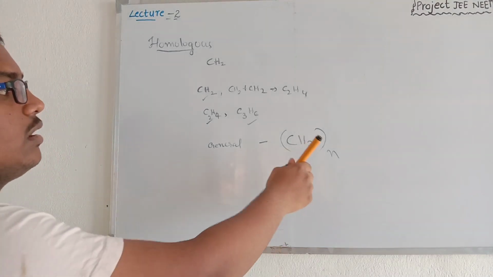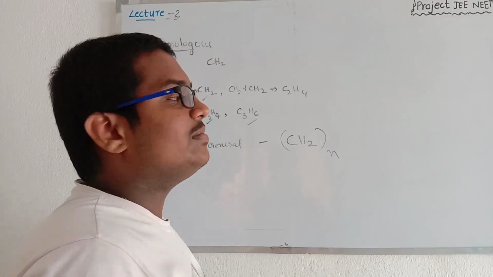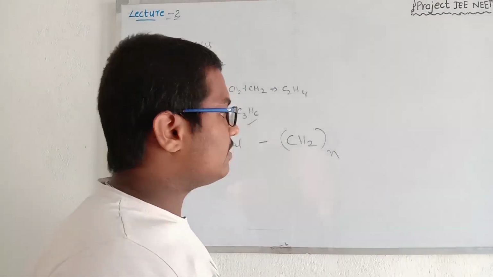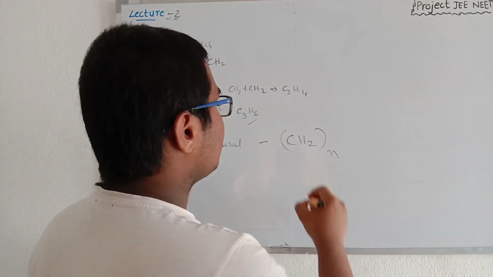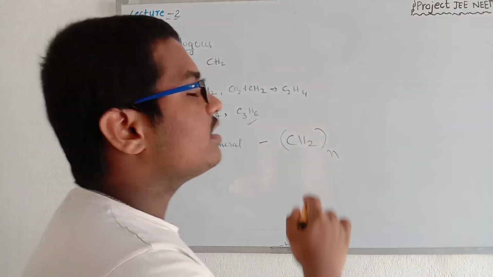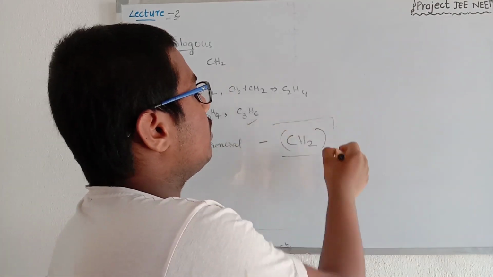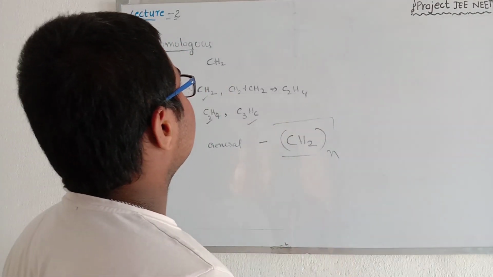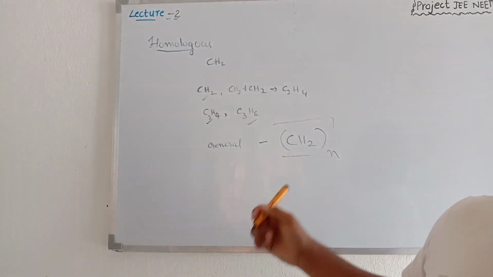If we place 1 in the place of n, then the first term is CH2. If we want the second term, place n as 2, then CH2 into 2, which is C2H4. If you want the third term, substitute 3 in the n place. So this is the general formula of the homologous series. All the homologous compounds contain the same general formula.